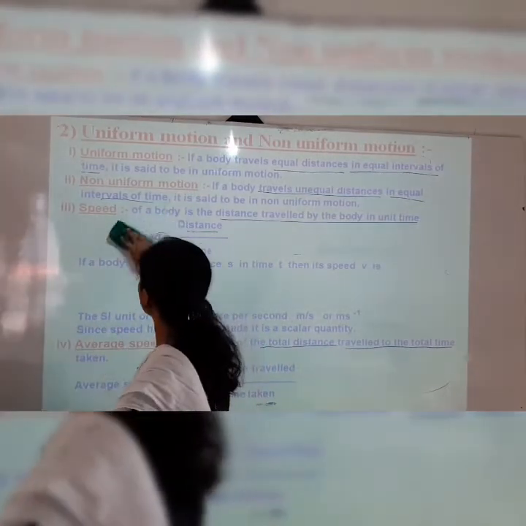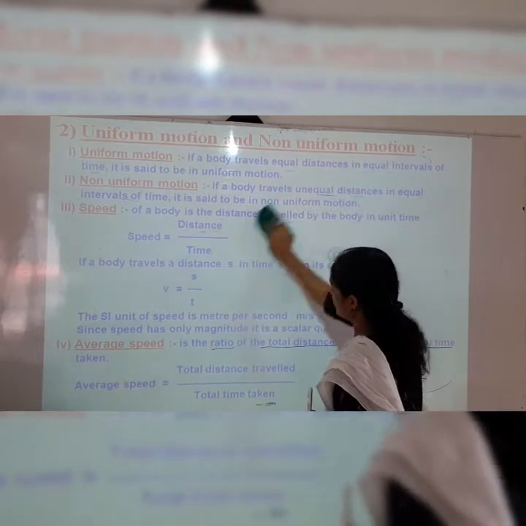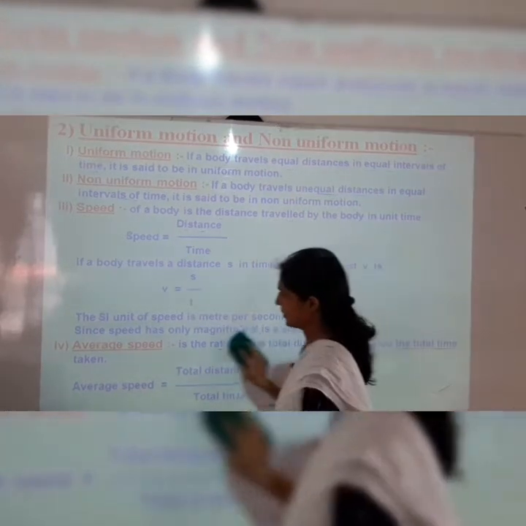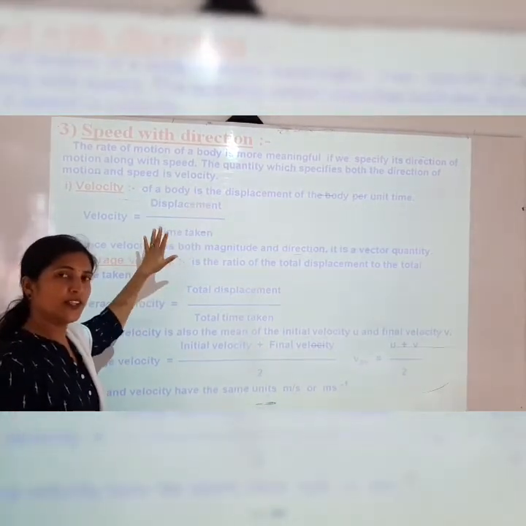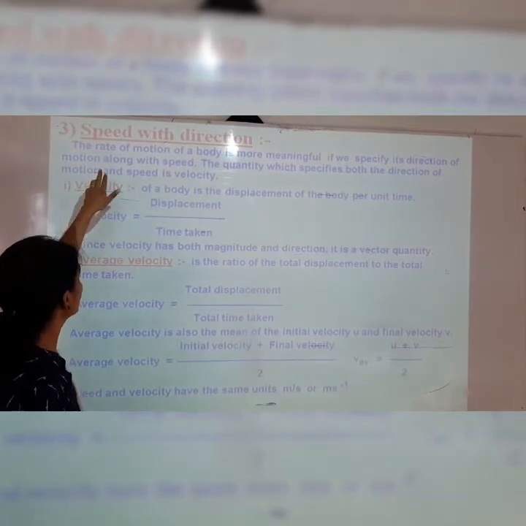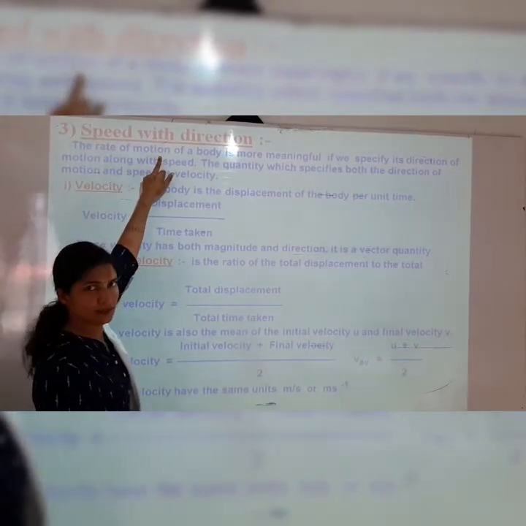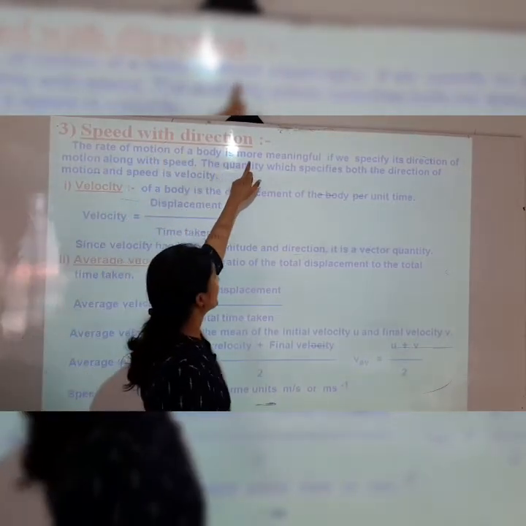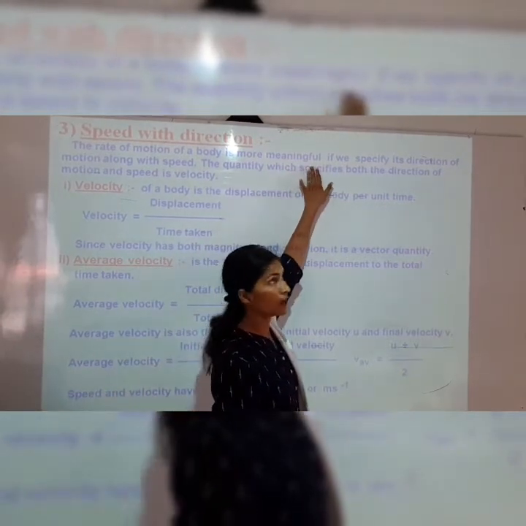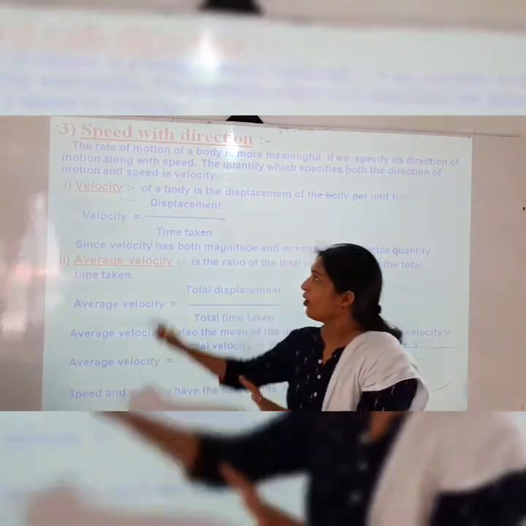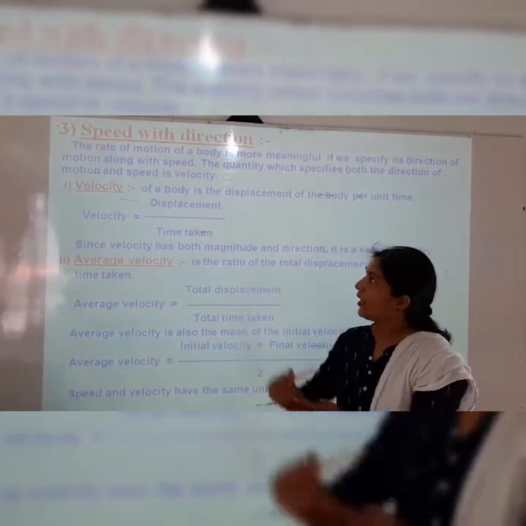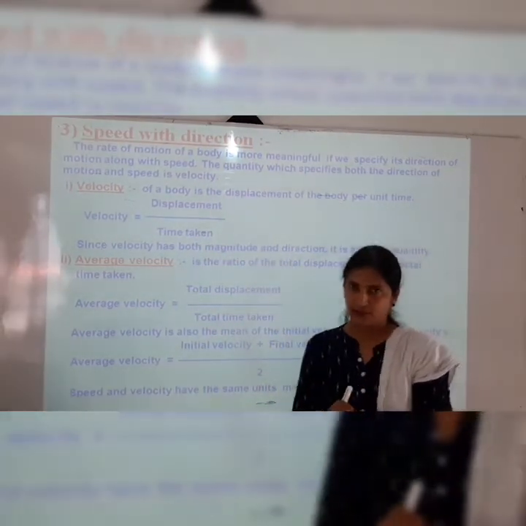Now a few more terms are there which are new for all of you. So I will explain all those things. Next is speed with direction. So what is speed with direction? You can see here, the rate of motion of a body is more meaningful if we specify its direction of motion along with the speed.